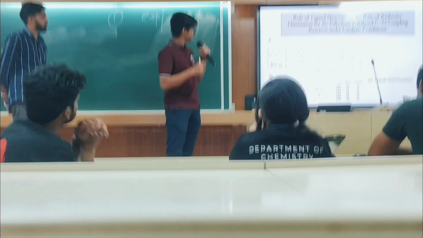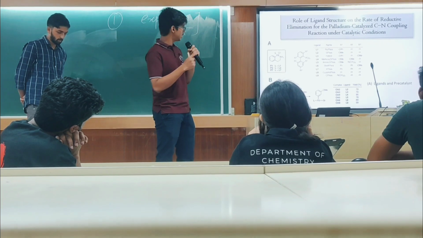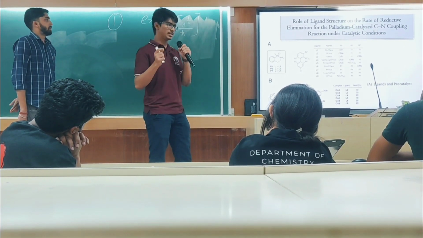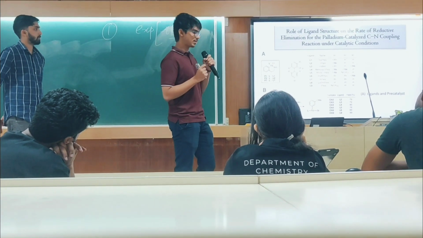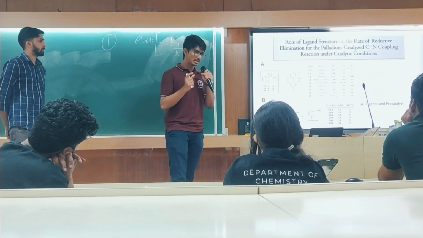This is because the NCH2 and OMe are donating groups, so they increase the electron density on the ring, which in turn increases the electron density on the metal center. So the reductive elimination rate will decrease. And then if you want to increase the rate of the reaction, we have to change the R1 group to NCH2, which is the bulky group.